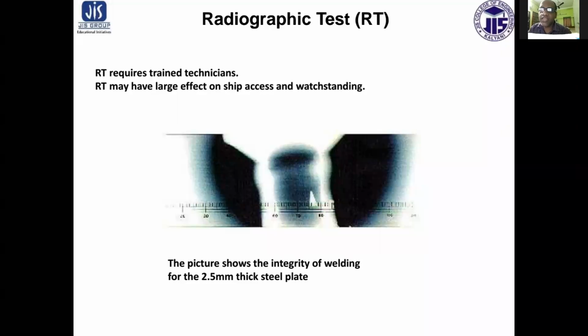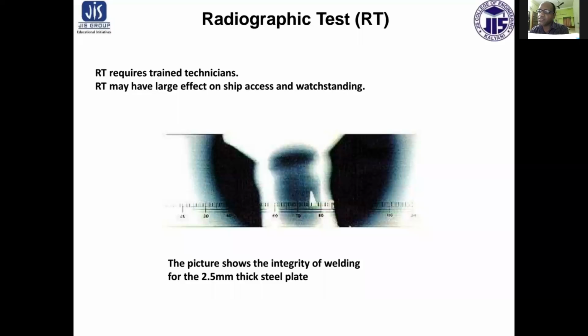So, in these various types of radiographic tests, some safety precautions always need to be taken care of. The safety precaution is that a trained operator or technician is required, and these techniques have a large effect on sleep, ship access and watch standing.